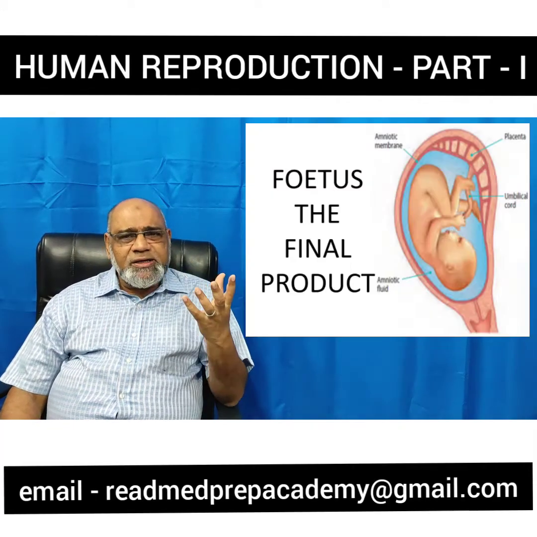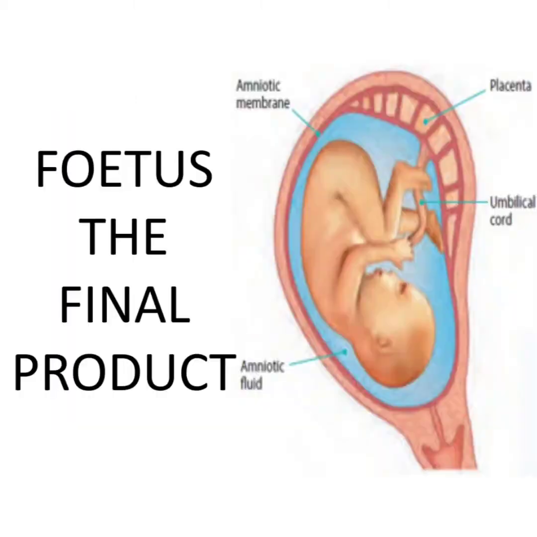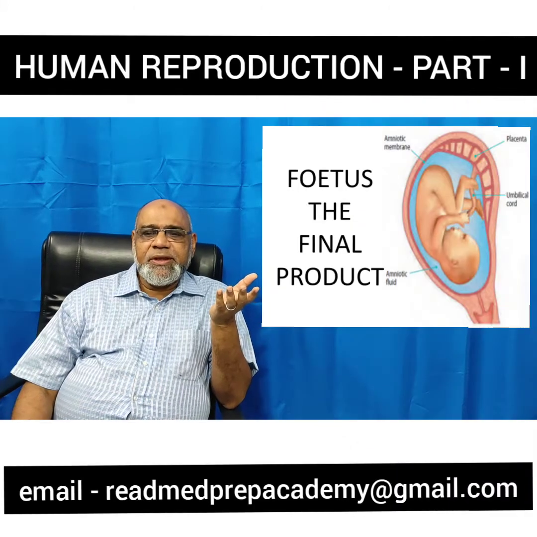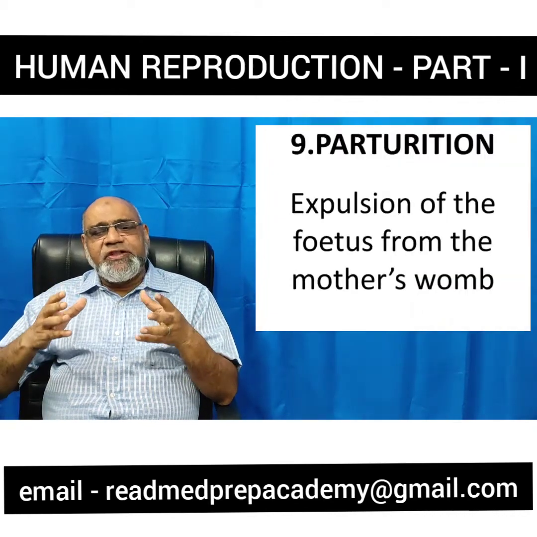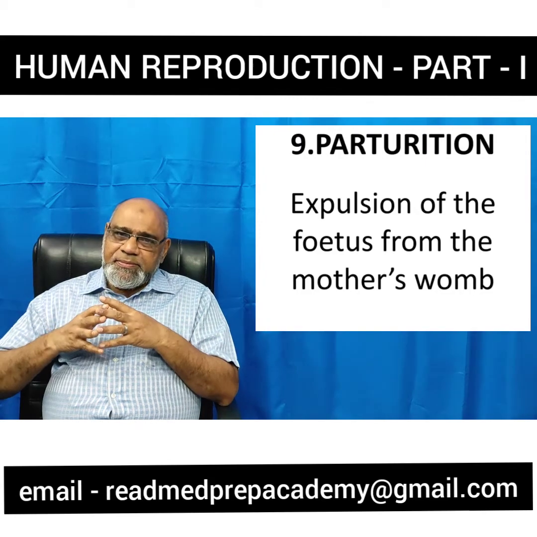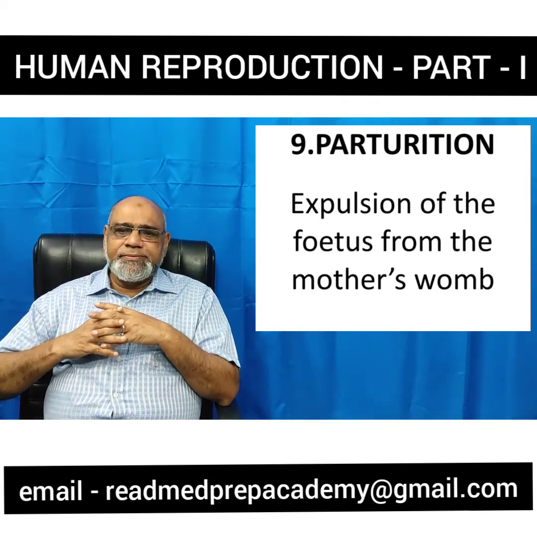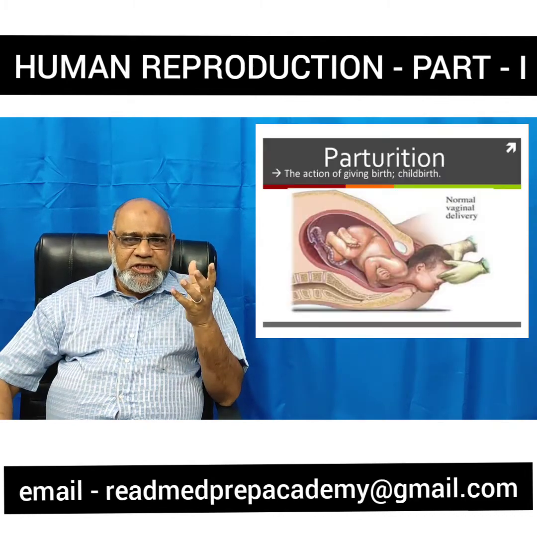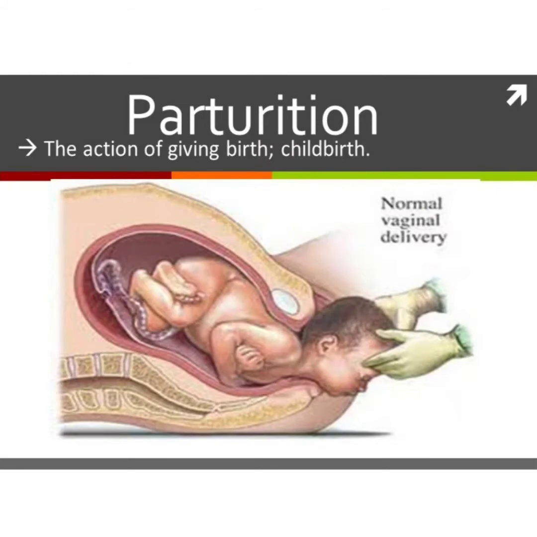The final product that is formed after gastrulation by organogenesis is the fetus. What is parturition? Expulsion of the fetus from the uterus of the mother or from the mother's womb, where the cervix and the vagina form a birth canal. This is otherwise called childbirth.